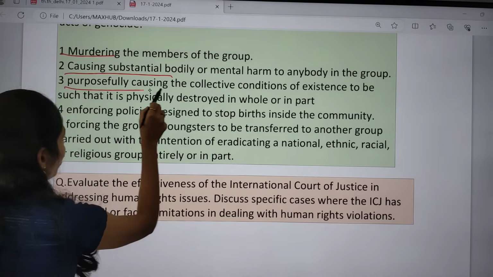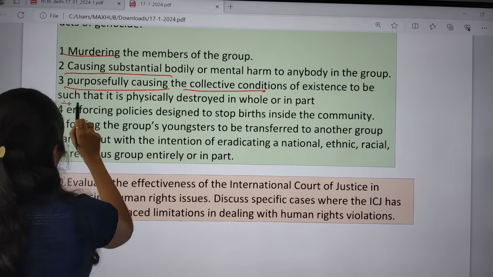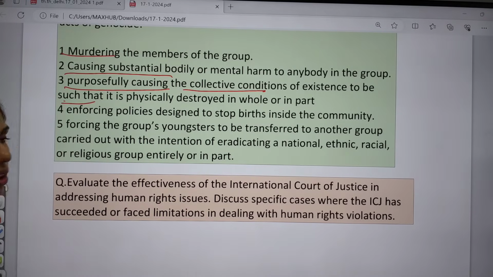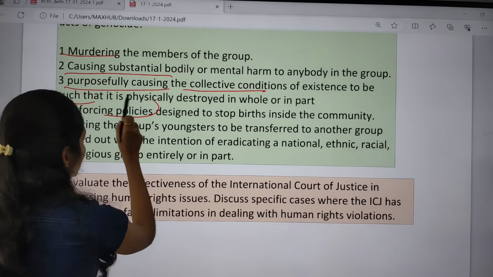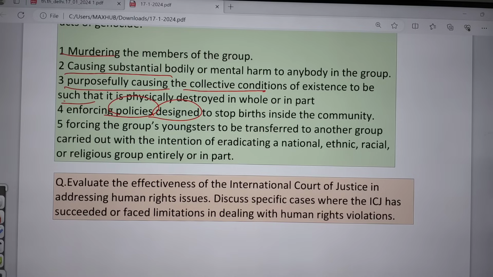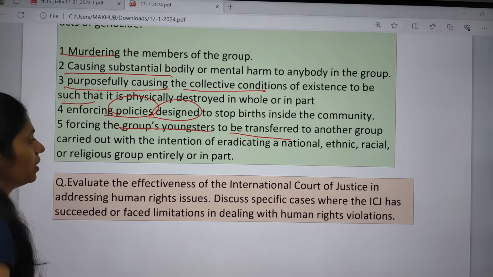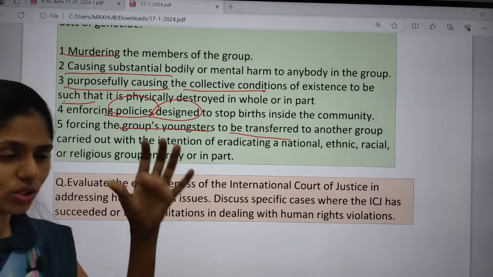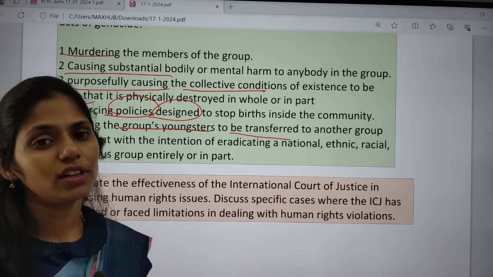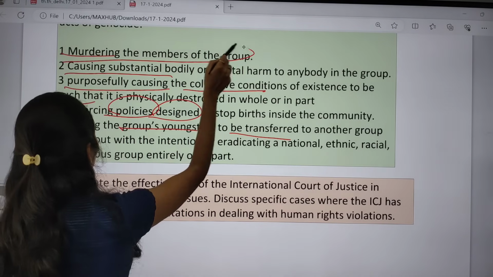Then deliberately inflicting conditions of life calculated to bring about the group's physical destruction in whole or in part. Or else imposing measures intended to prevent births within the group. And next is forcibly transferring the group's children to another group. So if these are happening, that comes under the violation. Especially here, Israel is murdering the members of the group.